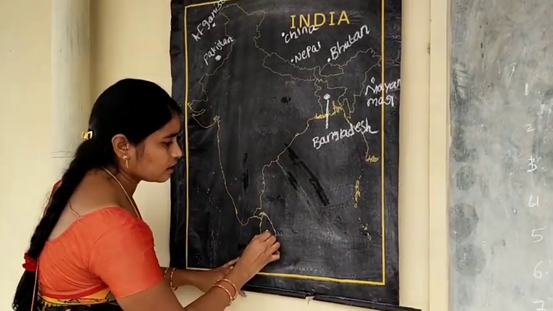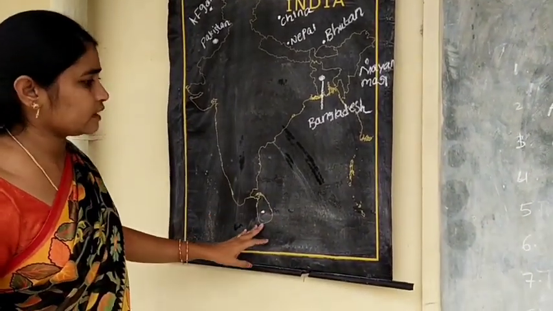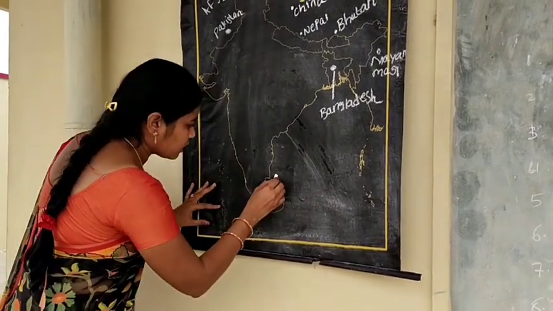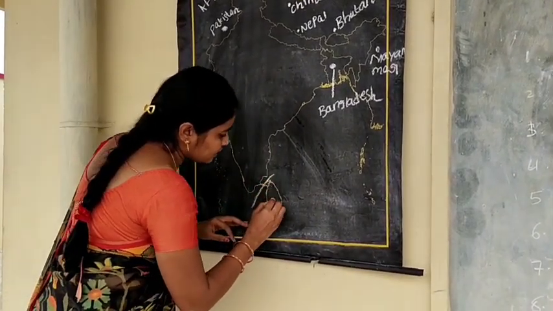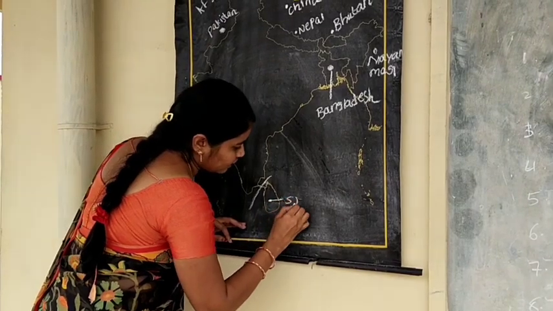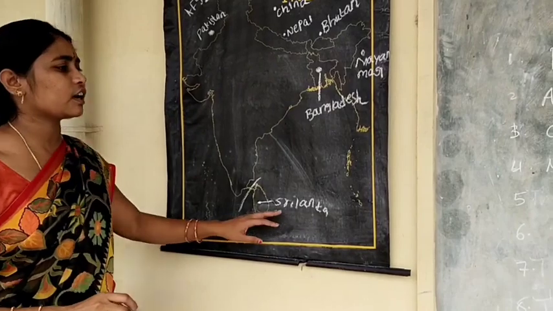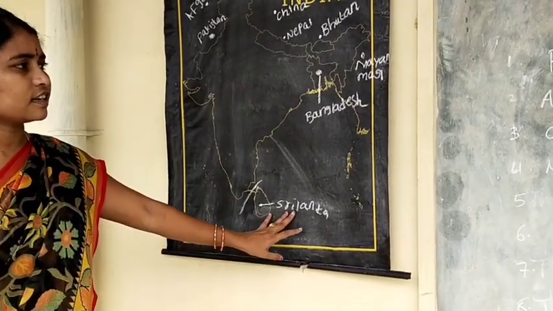Sri Lanka. The nearest country of India in water is Sri Lanka.